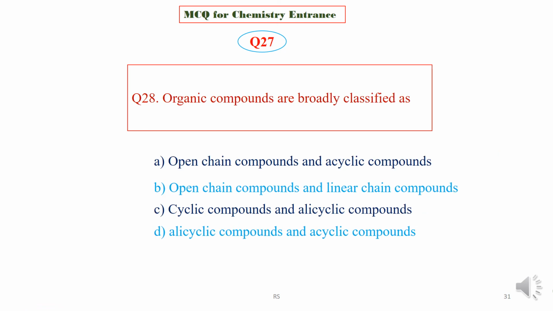Question 27. Organic compounds are broadly classified as open chain and acyclic compound, or open chain and linear chain, or option C, cyclic and alicyclic compound, and option D, alicyclic compound and acyclic compound. Choose the correct classification of organic compounds. We are now going to check the answer key, and the right option is alicyclic and acyclic compound. Alicyclic means aliphatic cyclic, and acyclic means non-cyclic compounds. Basically, cyclic and acyclic compounds.